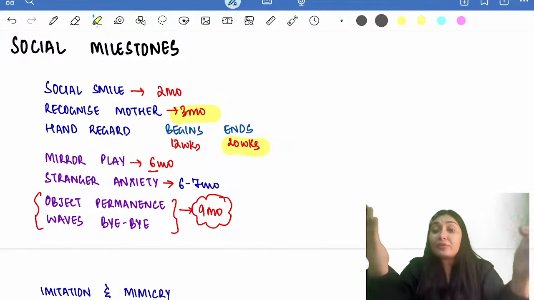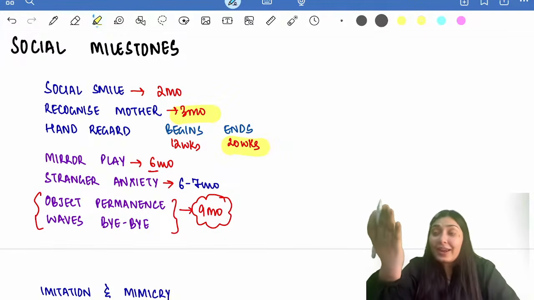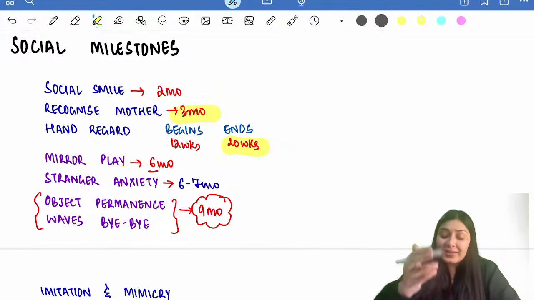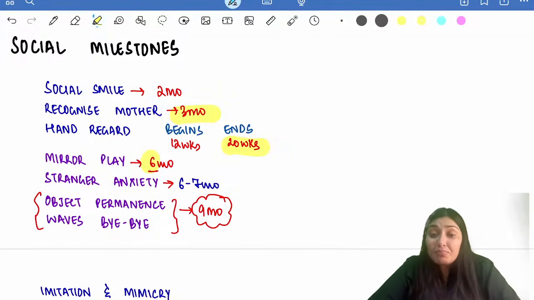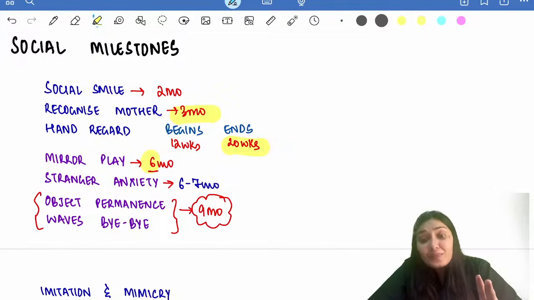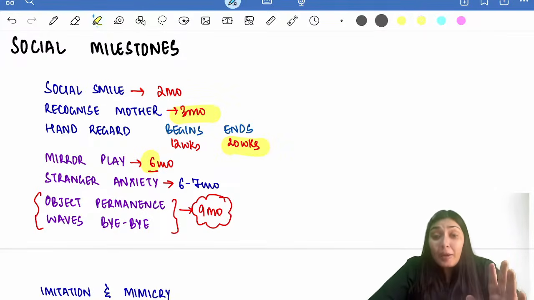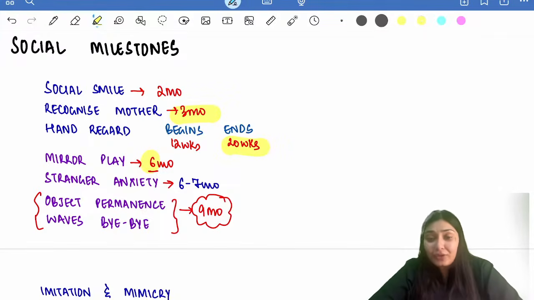After hands, the child will be looking at the mirror, again realizing how sexy he is. S for sexy, S for 6 months. So remember, mirror play, the child has at 6 months of age. So now the child has recognized the mother. Mother regard is there at 3 months, and now the child has recognized himself also in the mirror. Apart from that, anyone else would be a stranger. So stranger anxiety comes thereafter, at 6 to 7 months of age.